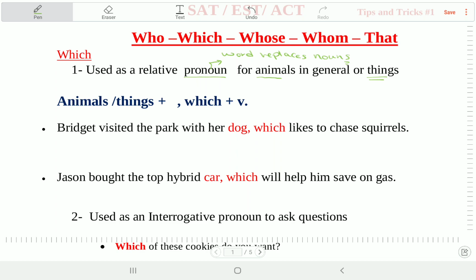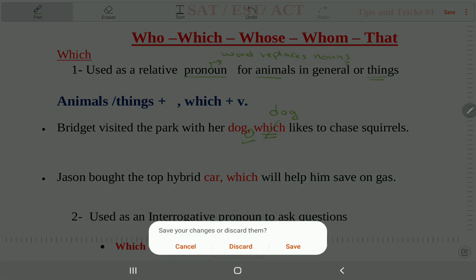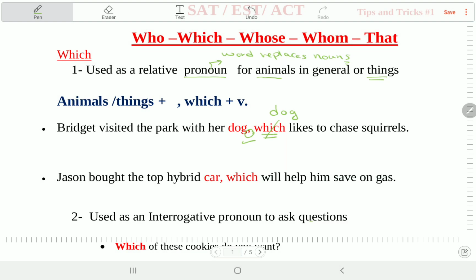بنحطها بعد الكلمة اللي هي replaced. زي Bridget visited the park with her dog, comma دي مهمة قوي, which likes to chase squirrels. طيب which هنا احنا قلنا it replaces the word. طيب which word? هو بيقول which likes to chase squirrels. طب ايه اللي كان like chase squirrels? I think the answer is the dog. فأنا if I cancelled the dog, which here I would write the dog. Okay, the dog likes to chase squirrels.